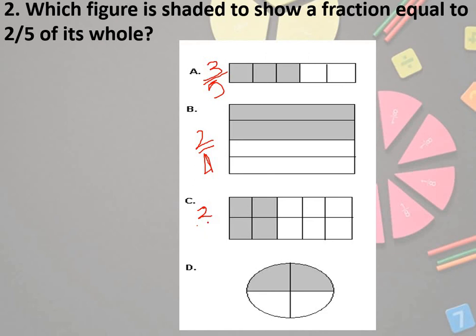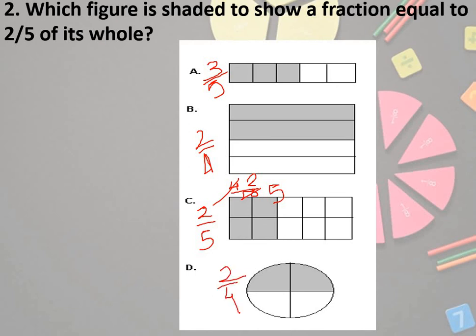2 by 5. You can consider this also, or you can consider this also. 4 by 10. If you consider the box, one box, there are upper 5 boxes and lower 5, total 10. So 2 and 5 if you consider in the lowest terms. What about this? 2 by 4.